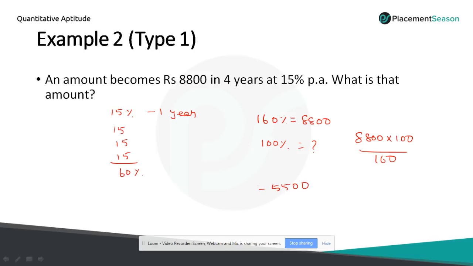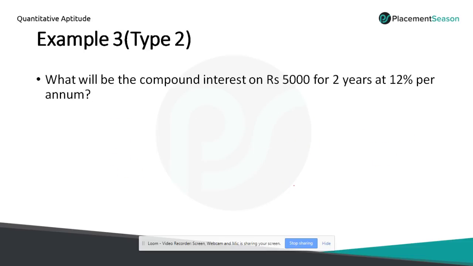Okay. So we'll move on to compound interest now. So example 3 and type 2. Type 2 is nothing but problems based on compound interest. Now read the problem. What will be the compound interest on 5,000 for 2 years at 12% per annum? So we have studied the percentage method in the previous example. So they have given 12% and it is for 2 years.